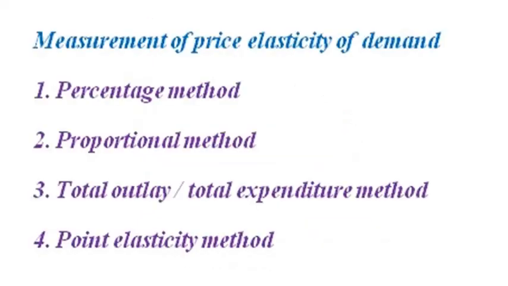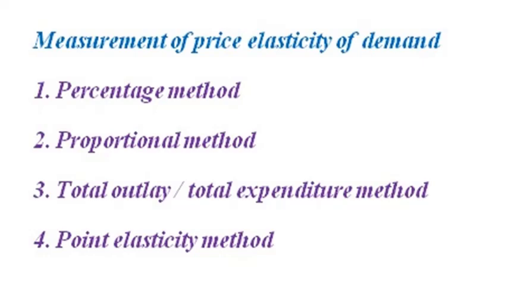The fourth one is point elasticity method. This method was suggested by Marshall. According to this method, we measure elasticity of demand at different points on the demand curve. When the elasticity is measured at a particular point on a demand curve, it is called point method. This method is also known as geometrical method.